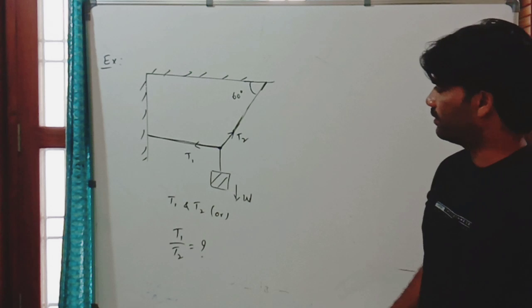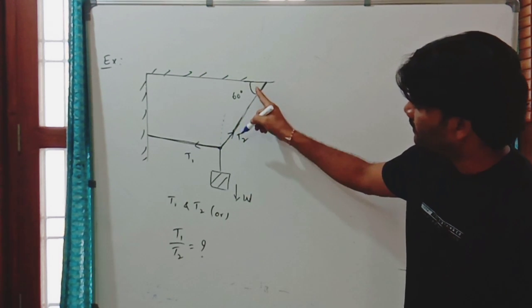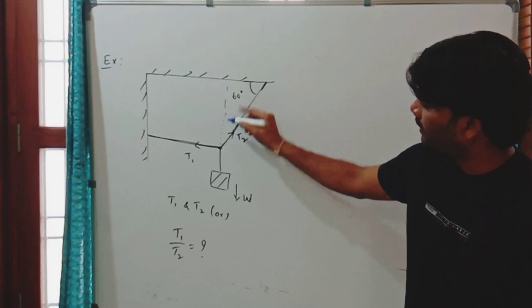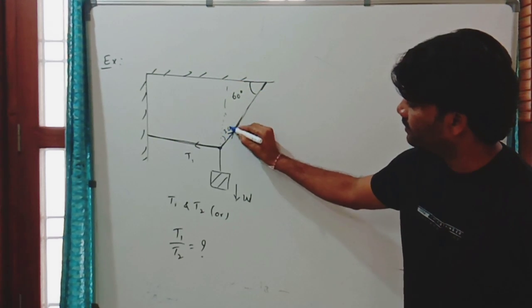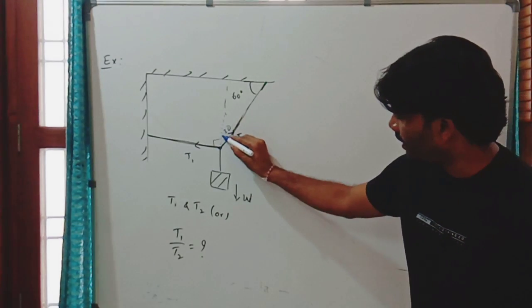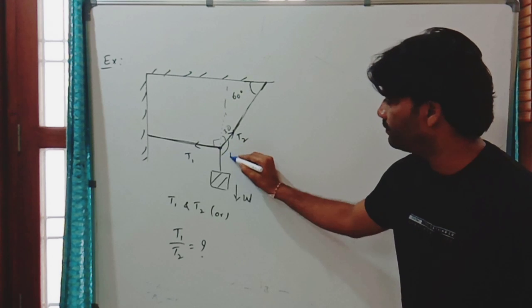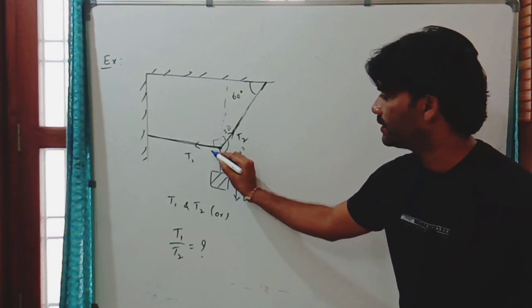You can see here by extending this line, this is 60, here 90, here 30 degrees. This is 90, so this total angle is 180. Up to here is 30, this remaining is 150, and this is 90.